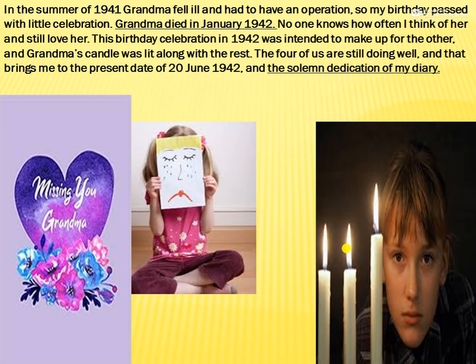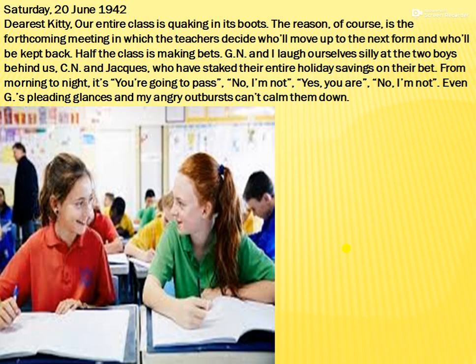And then in the 1941 summer, her grandmother fell ill and she had an operation. Anne was very close to her grandmother, but in 1942 her grandmother died, and that was very unfortunate, and she really missed her grandmother. So for her birthday in June 1942, she never celebrated in a very pompous and grand manner. She just lit some candles as a dedication. And so now she's writing in the diary, Saturday 20th June 1942, when they were in hiding.